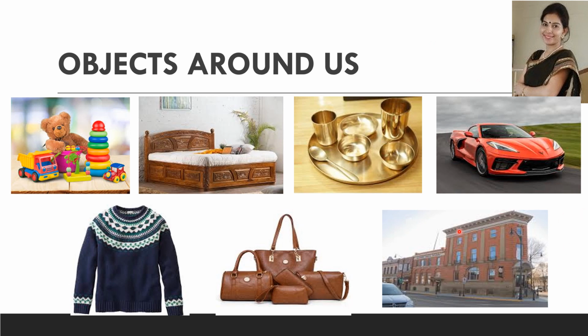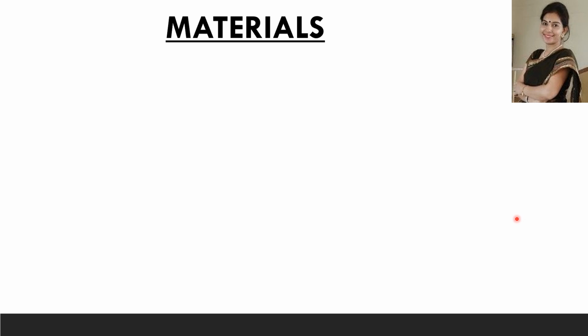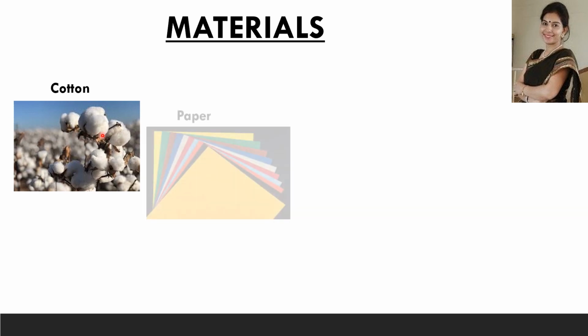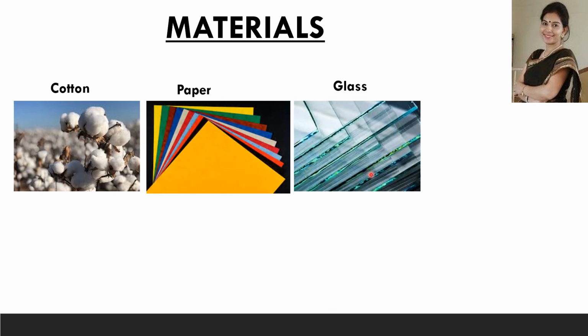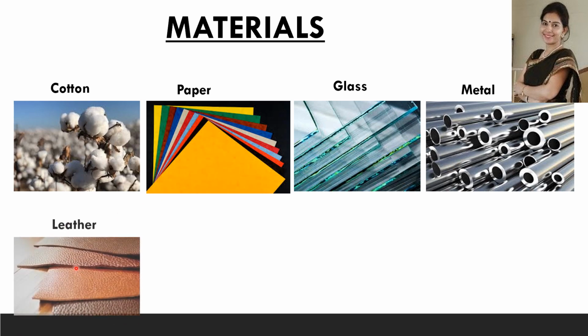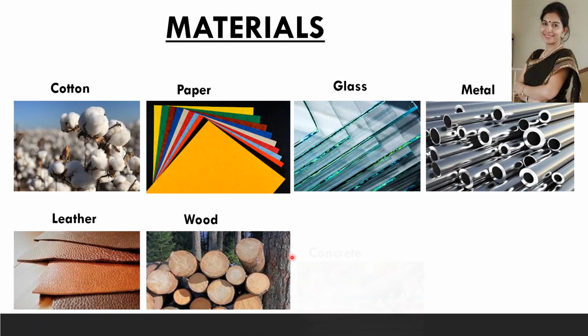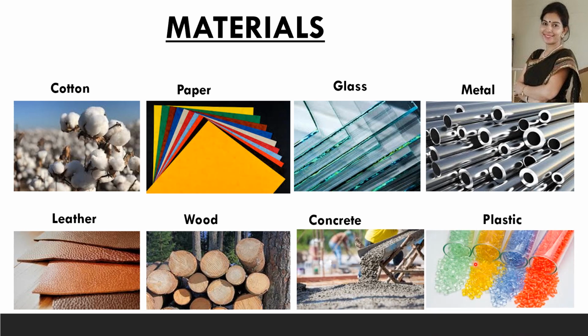So what are materials? Materials are those substances which are used to make the objects. The objects which we use in our everyday life are manufactured from different types of materials like cotton, paper, glass, metal, leather, wood, concrete, plastic, etc. An object can be made up of a single material or it can be made up of many materials.